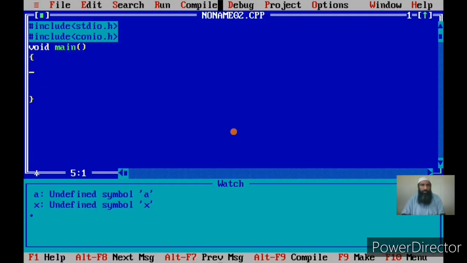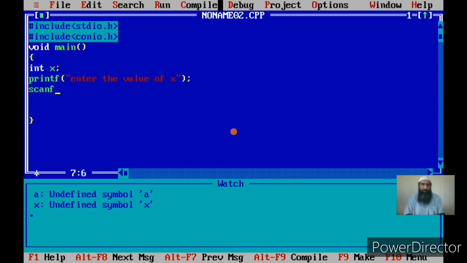let me declare first the variable x, which is a simple variable and is not an array, and let us scan this variable and print its value. Enter the value of x. So this is how we give a message, and then we can say scanf.